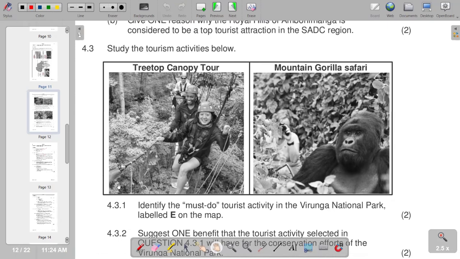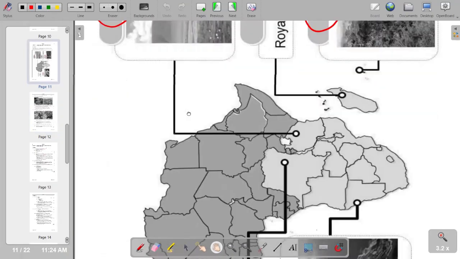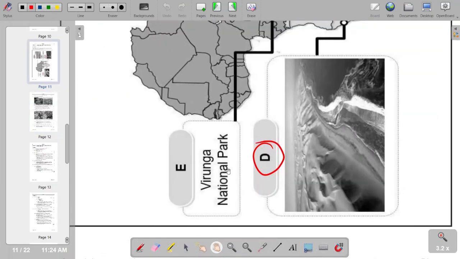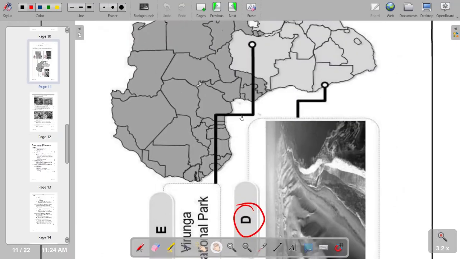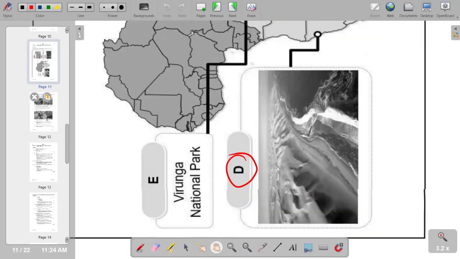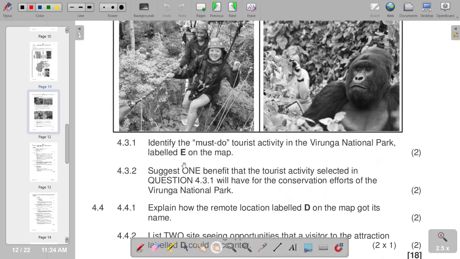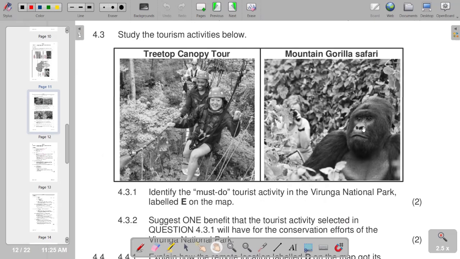We have to refer back to our E, which is indicated as the Virunga National Park, and we see where it is on the map. You would see that this is the mountain gorilla safari, indicated on the second picture that we have here.